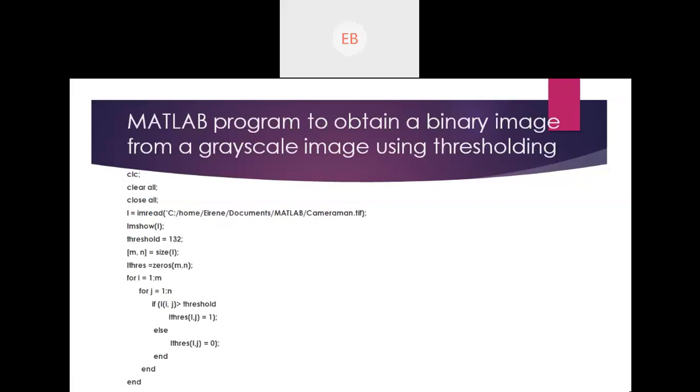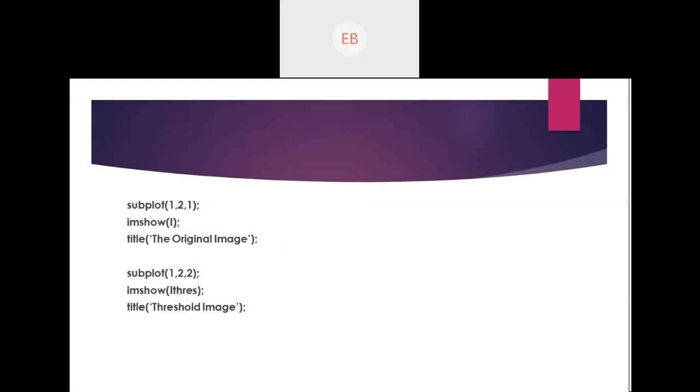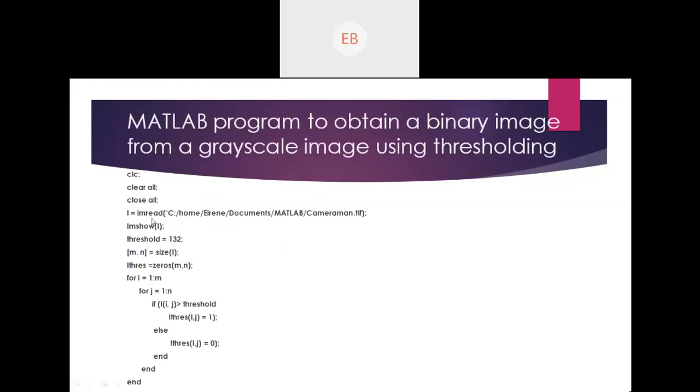So clc, clear all, close all, these three commands you know now. They are used for clearing and closing everything. Then the imread function, you know now. The imread function is used to read a particular image from your system. Same, I'm using the cameraman.tif picture again. Imshow is in small letters. So imshow of I will show the original image, that is I.